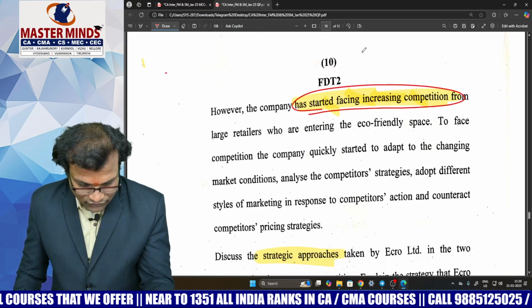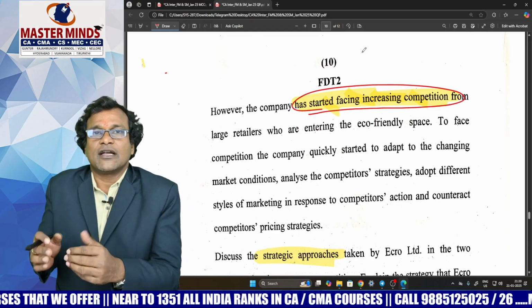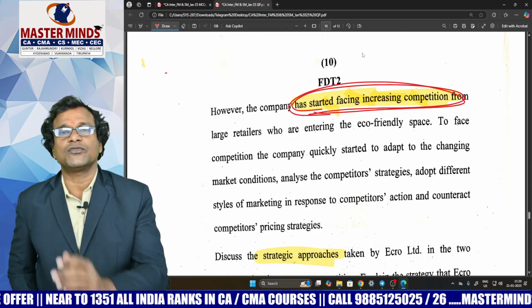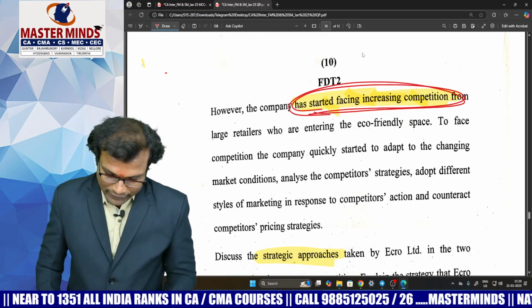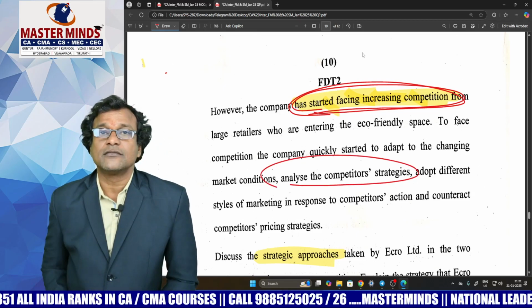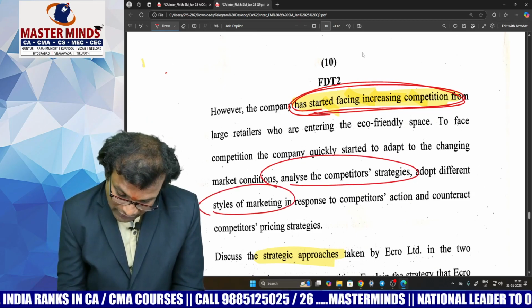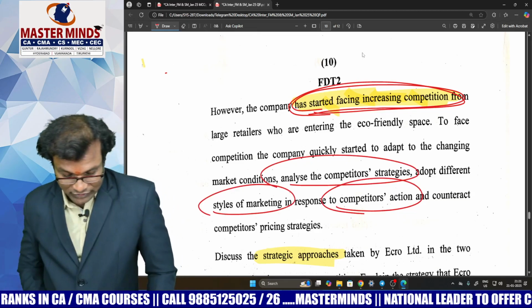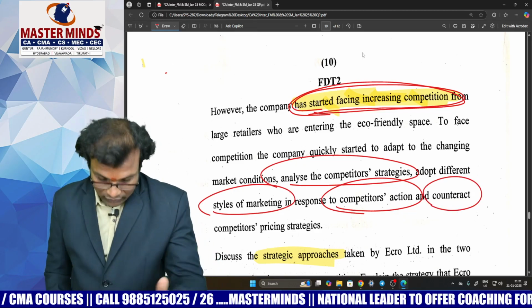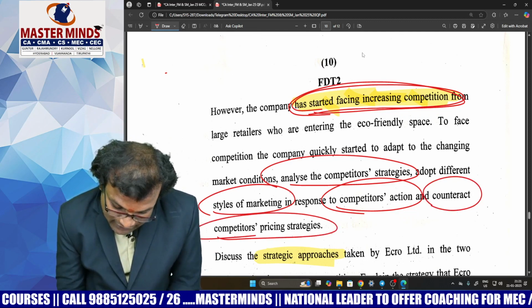Now look at the rest of the paragraph. All of a sudden, after some period of time, competition has increased. Stiff competition was there for that company, right? Means now they are trying to analyze the competitor strategies. They are trying to adopt different styles of marketing in response to competitors' actions, and they have to counteract. They have to respond to the competitors' pricing strategies also.